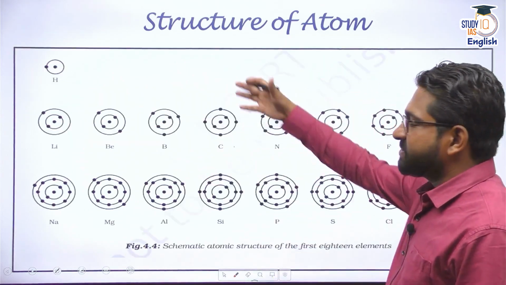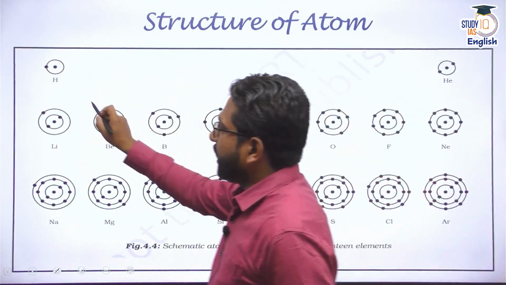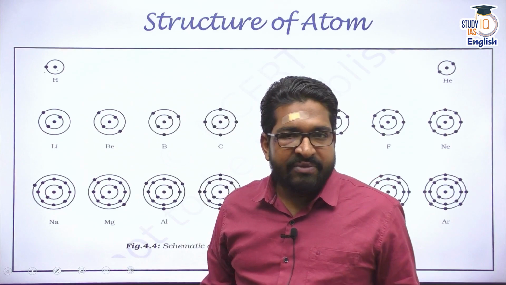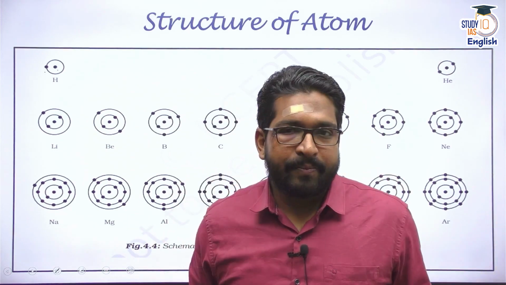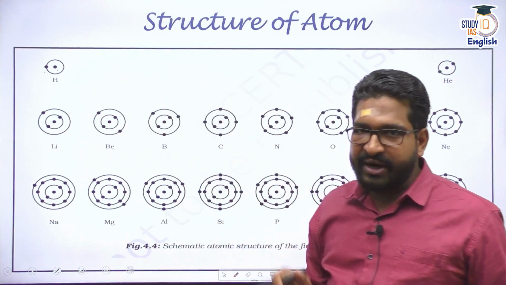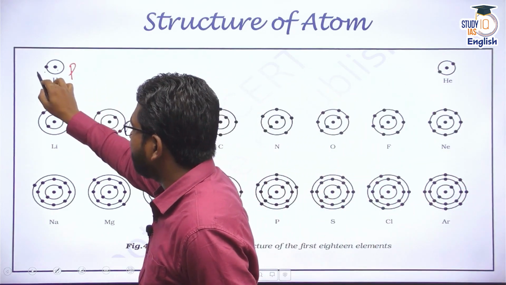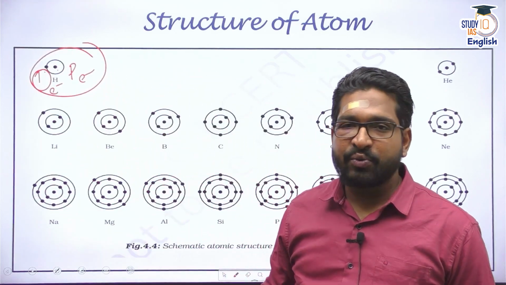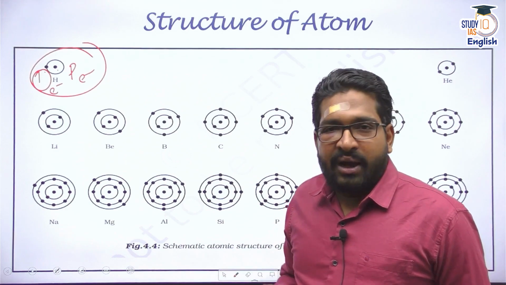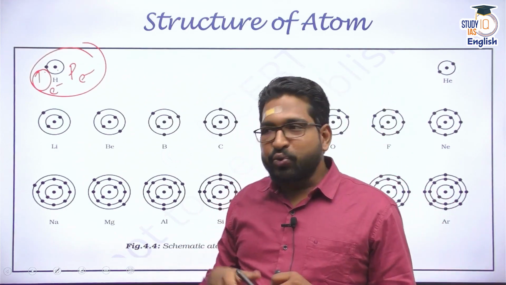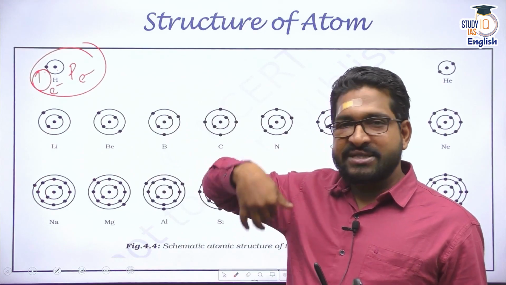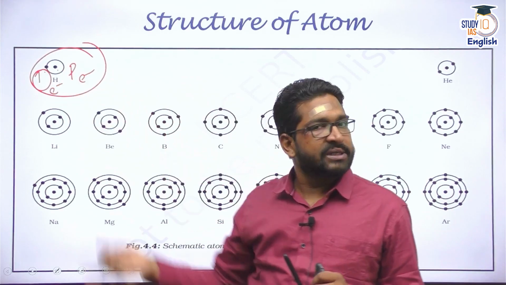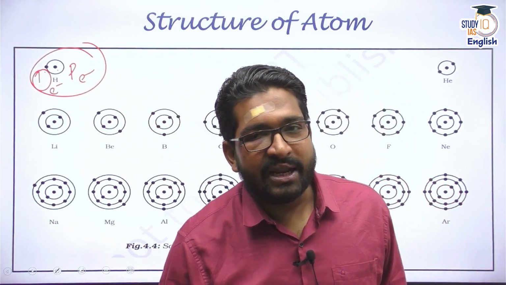For instance, if you look at different atoms, hydrogen has 1 proton and 1 electron. And remember, hydrogen is the only atom which does not have any neutron. In all the other atoms, you will find neutrons. Hydrogen has only 1 proton and 1 electron, right? So what would be the valency of hydrogen? Its valency would be 1, because it would like to lose that electron to someone. If there is another atom or element which is trying to look for 1 electron, hydrogen is going to immediately react with it. That's the basic understanding of valence electrons.